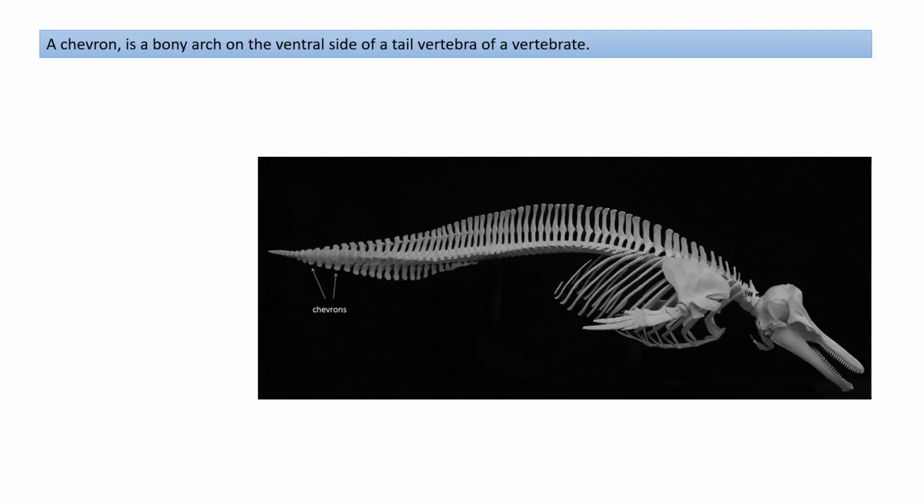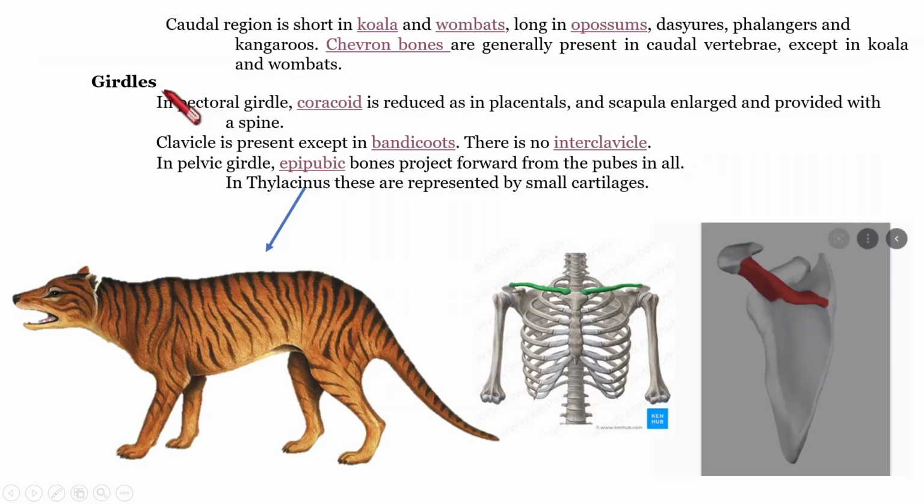Chevron bones means certain bony arches that we can see on the ventral side of the caudal or tail vertebrae of the vertebrates. Okay. Next endoskeletal feature that we are going to see is about girdles. Girdles means pectoral girdle and pelvic girdle.